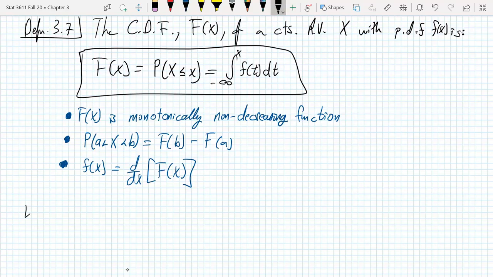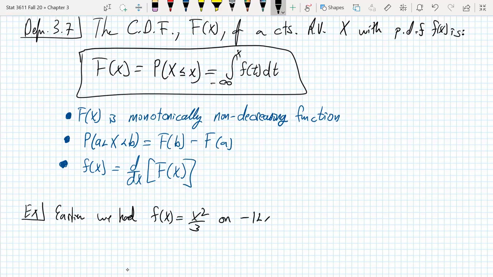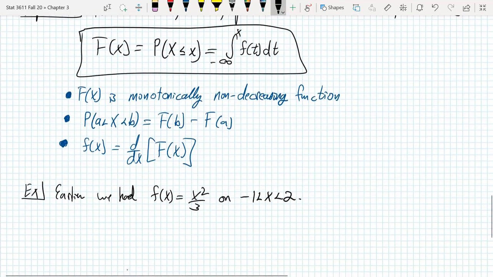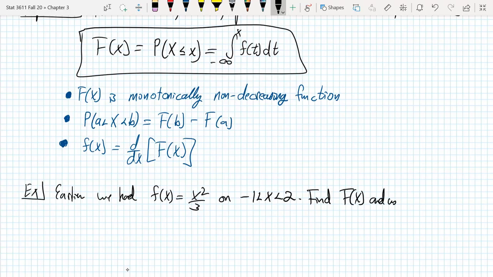Let's take a look at an example and maybe we can make some more sense out of this, all right? Earlier, in a previous video, we had the continuous PDF, f of x is equal to x squared over 3 on the interval minus 1 to 2. And then it was 0 everywhere else, okay? So let's just take that, and let's go ahead and find capital F of x and use it to evaluate.